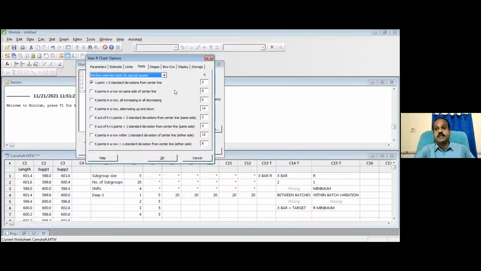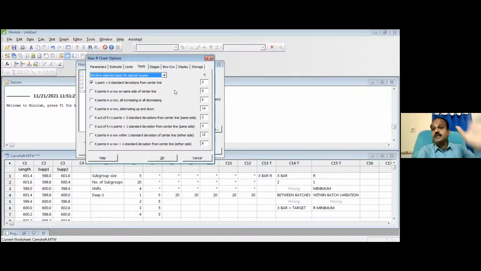But in my process, I have improved the process like anything. A point going out of the warning limit may also be a serious issue for me, because I want to seriously see that every time I get outputs closer to the target. So a point inside the control limit may also be a special cause if you have the intelligence to recognize that a point going out of your warning limit cannot happen easily, because you designed, developed and maintained the process in such a way that a point cannot easily go beyond the warning limit, right?